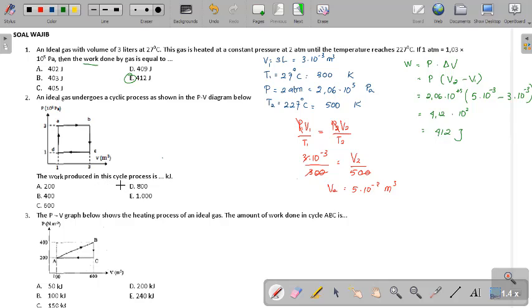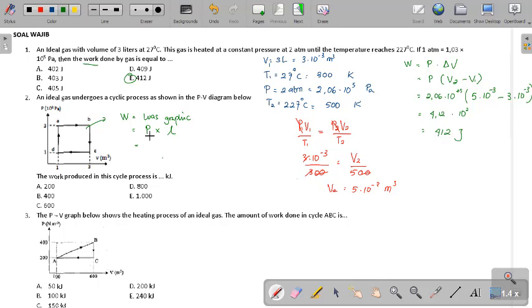Next, number 2. The work produced in this cycle. If you have to find the work of a whole cycle, you can use the area of the graph, which is like a rectangle: length times width, that's it.